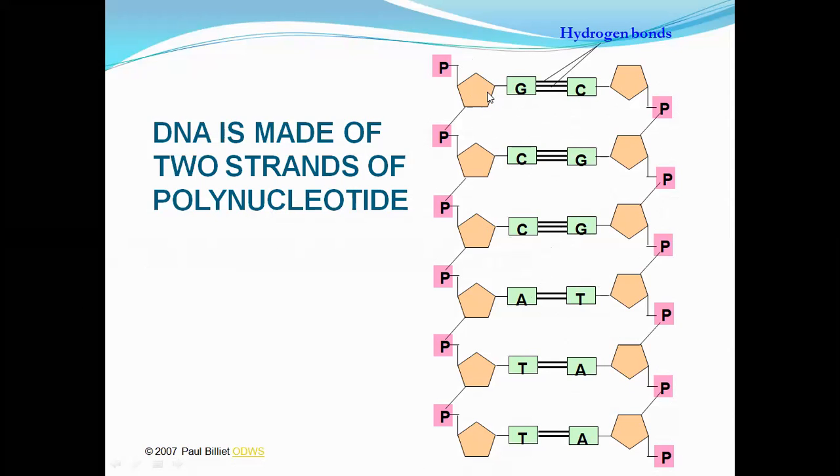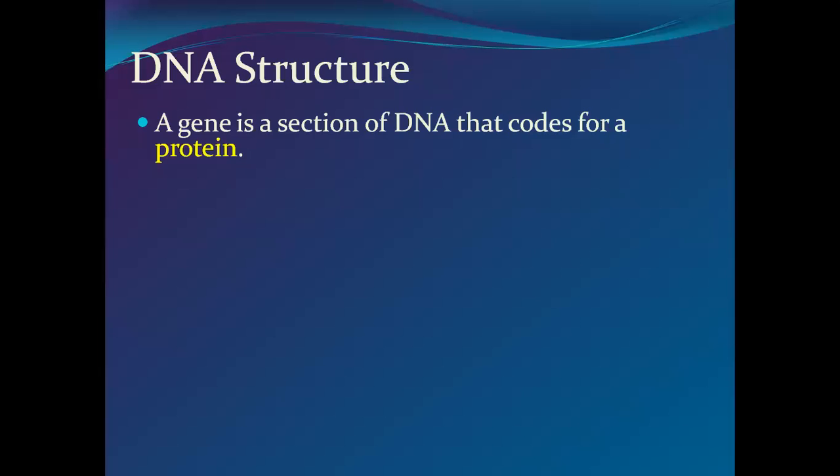The phosphate is attached to this position, and the nitrogen base is attached to the first position. One strand is clockwise, the other is anti-clockwise, one in ascending manner and the other in descending manner, and it forms a ladder-like double helical structure. So this is the DNA molecule.